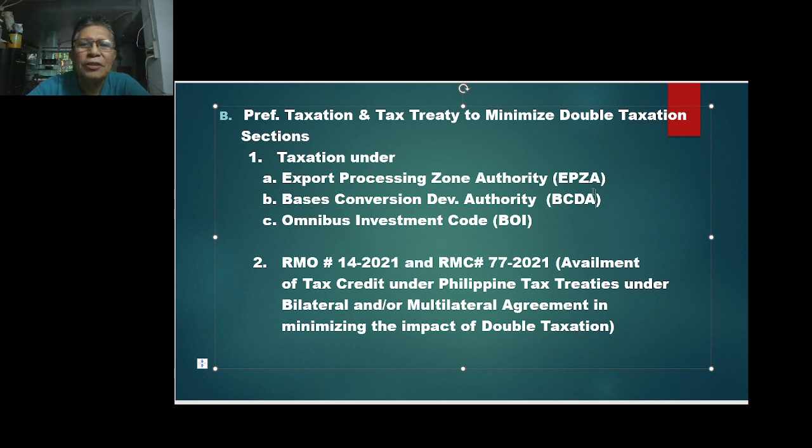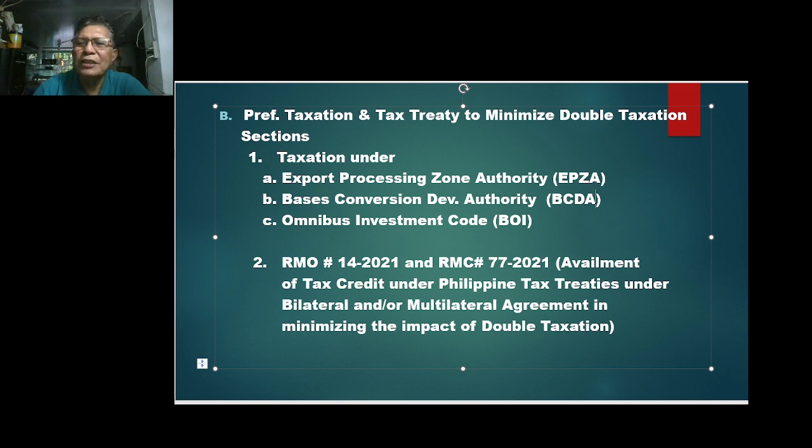This covers the Export Processing Zone or PEZA, the Bases Conversion and Development Authority, which is BCDA, and the Omnibus Investment Code, which is being administered by the Board of Investments. Okay? Under Section 2, we have RMO 410-2021 and RMC 77-2021. That is the availment of tax credit under Philippine tax treaties, under bilateral and/or multilateral agreements, in minimizing the impact of double taxation.